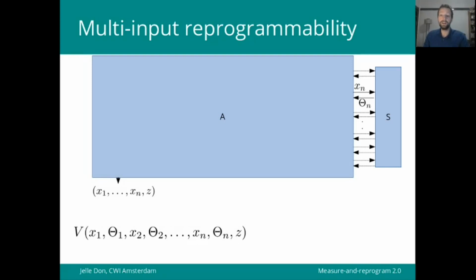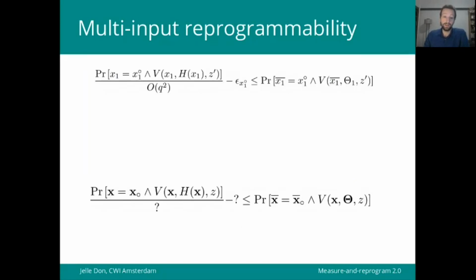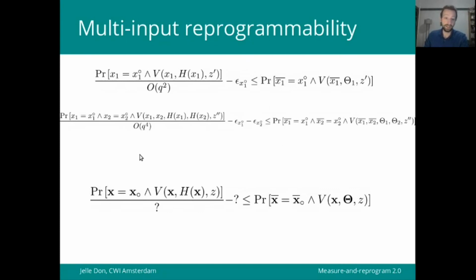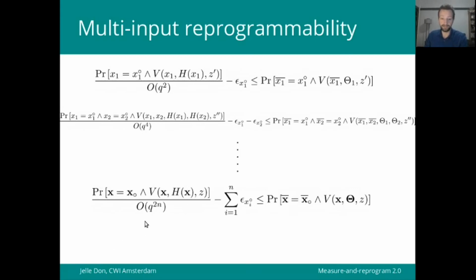But what is now the loss factor that we get from this inductive application? Well, from the first application we get a q-squared loss as well as this additive error term. And then in the second application we're up to q to the fourth and we have two error terms. So continuing the pattern, we indeed get this promised q to the power 2n multiplicative loss and a sum of n error terms.